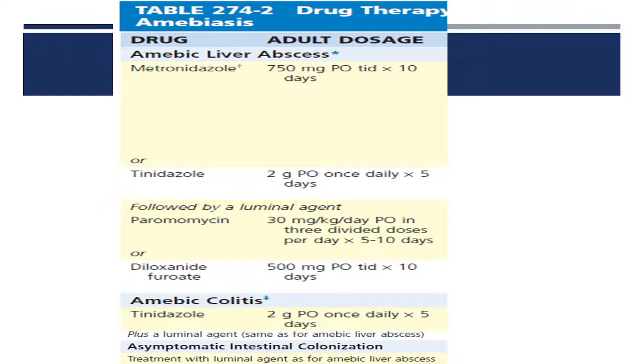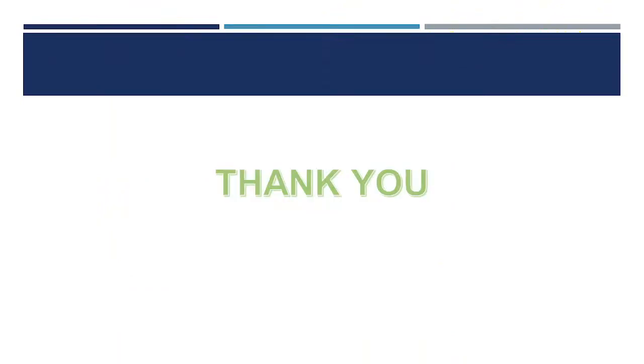Regarding dosage, metronidazole, usually 10 days of antibiotic is sufficient to clear up the infection. 750 milligram given thrice a day for 10 days, or tinidazole 2 gram orally once for 5 days, followed by a luminal agent to clear up the infection from the intestine. You have to clear the infection because reinfection can also occur. So simultaneously we have to treat the intestinal infection. For this, the choices are paromomycin or diloxanide furoate. So, in general, this is the amoebic liver abscess management.